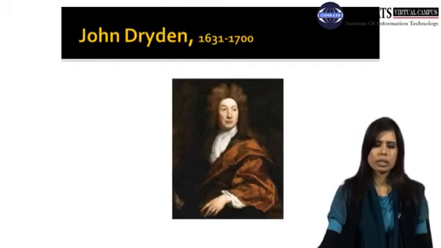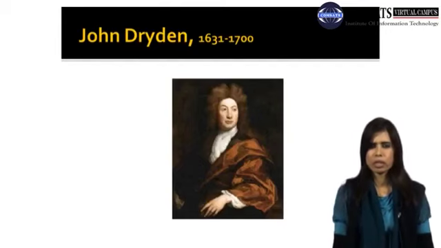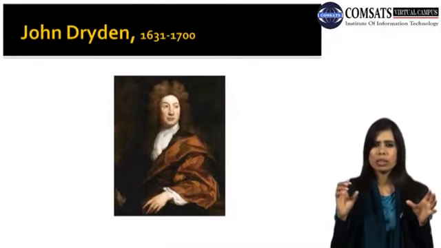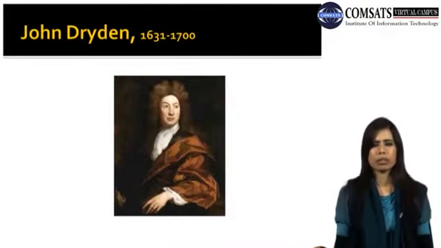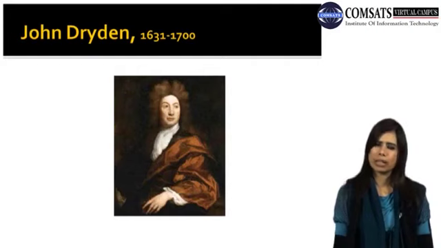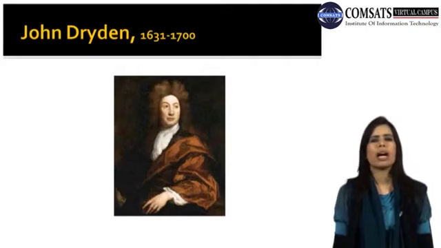So my dear students, here you can see the picture of John Dryden, and his period started from 1631. It ended with his death in 1700. So here you can see the Dryden period comprises almost 69 or 70 years. His full name was John Dryden. We'll focus on his writings today, and again I'm telling you that we are studying the Restoration period.